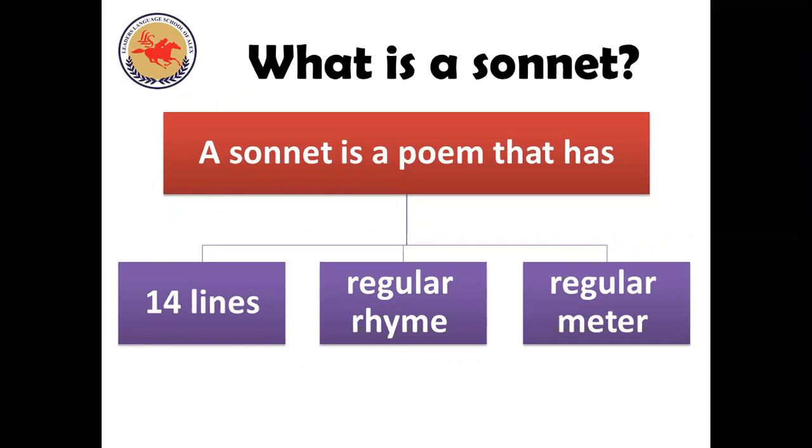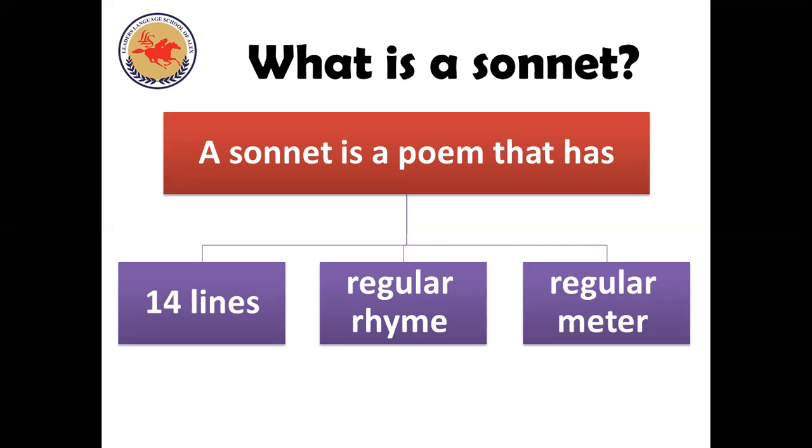The sonnet is the same as the poem, but it has something different. For example, first, it has 14 lines, unlike the normal poems that you studied before. This sonnet should have 14 lines. The division of the lines is different from one sonnet to the other. They should have a regular rhyme, okay?